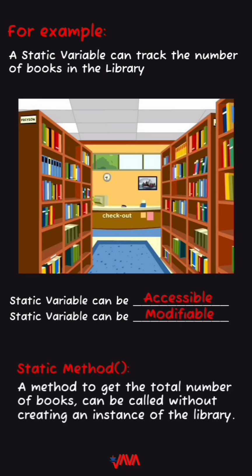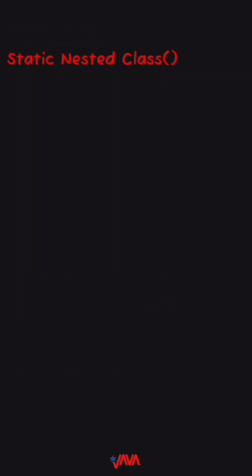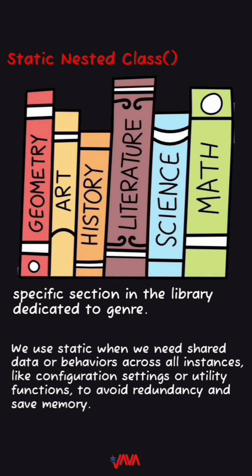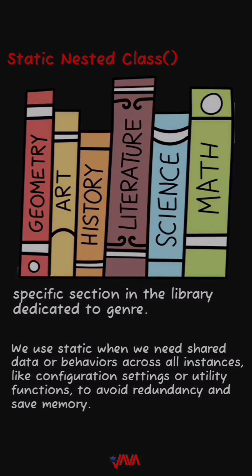Static methods, like a method to get the total number of books, can be called without creating an instance of the library. A static nested class is like a specific section in the library dedicated to a genre. We use static when we need shared data or behaviors across all instances, like configuration settings or utility functions, to avoid redundancy and save memory.